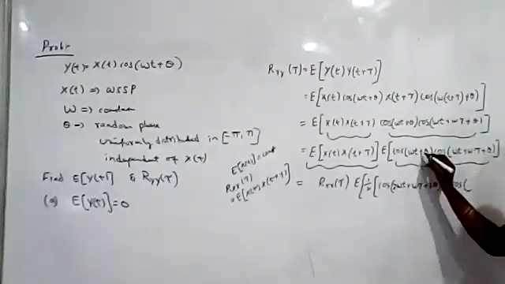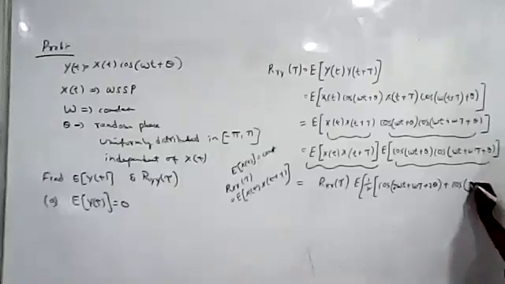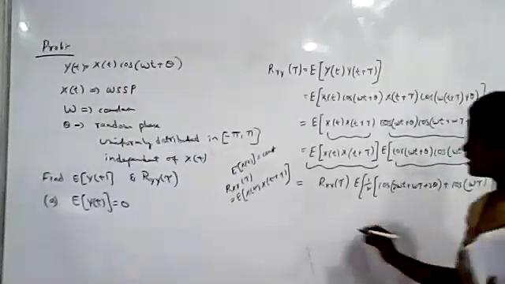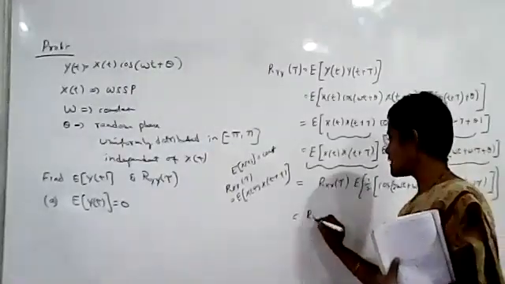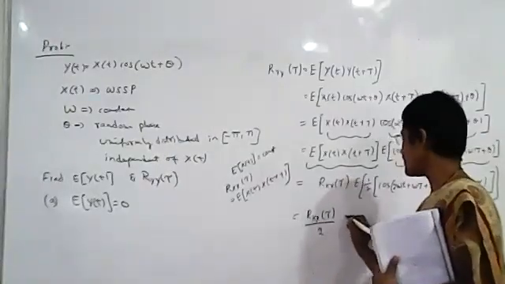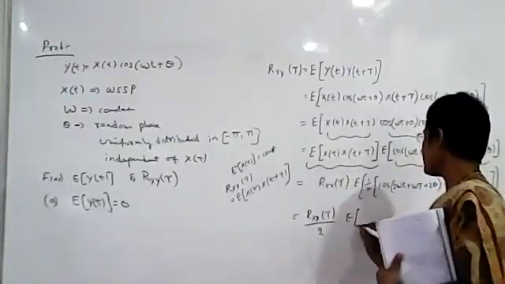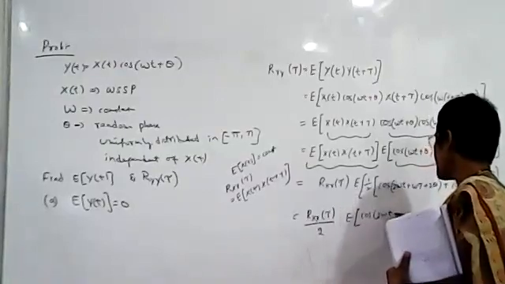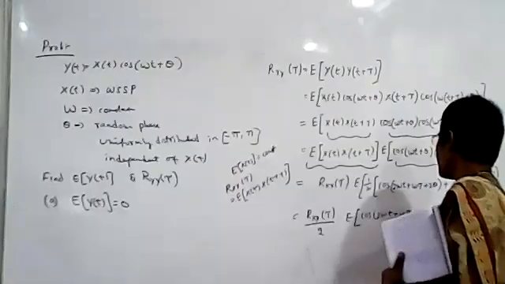Omega t plus theta is common in these two. Cos is an even function, so cos of minus omega tau will be cos of omega tau only. Now this can be written as Rxx of tau; 2 is constant, you write it outside. Expected value of cos of 2 omega t plus omega tau plus 2 theta.